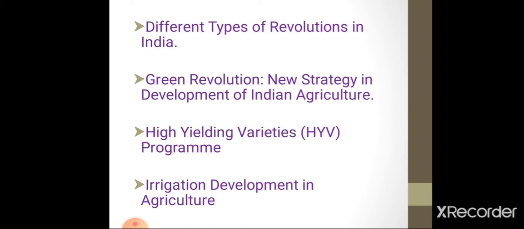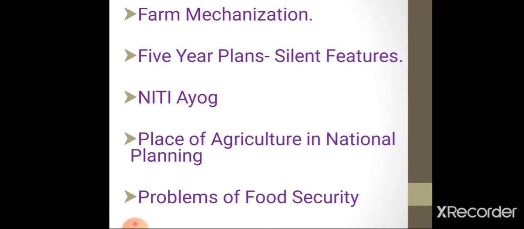After that, the next topic is farm mechanization. In this topic, we cover the meaning and definition of farm mechanization, also the types, scopes, advantages and disadvantages of farm mechanization.